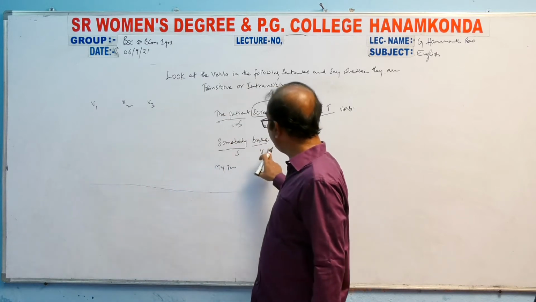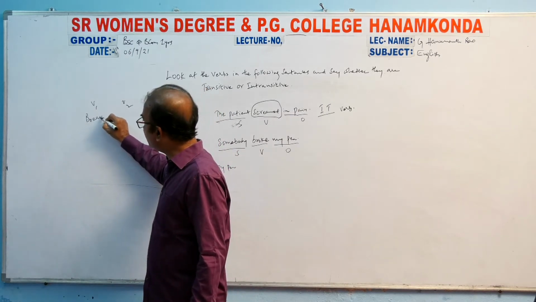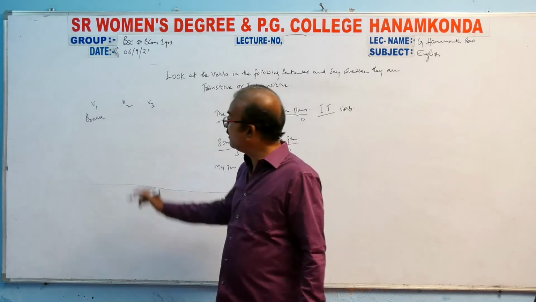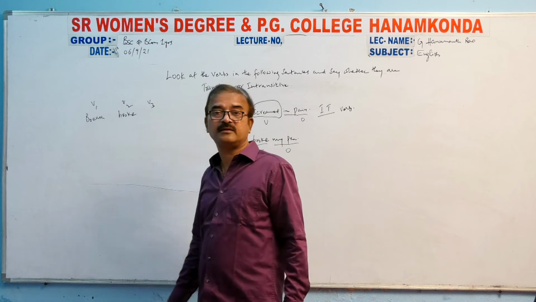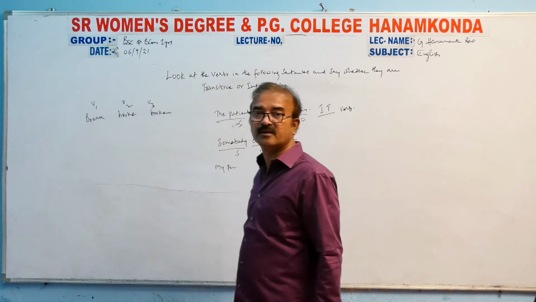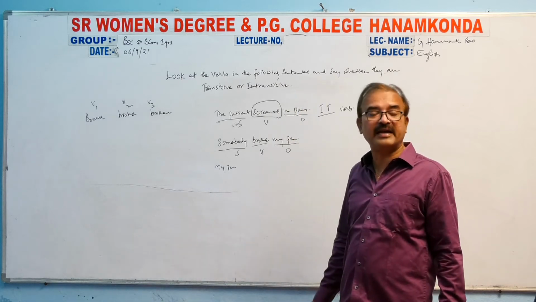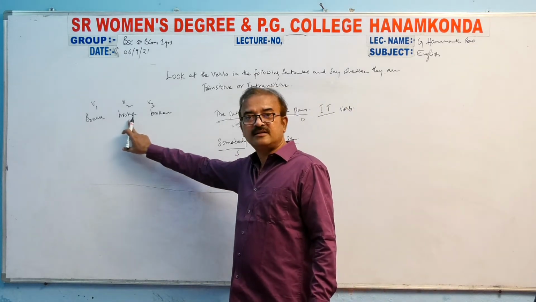Now if you take a look at this one, broke, the first thing will be present tense. What is the present tense of broke? That is break, B-R-E-A-K, break. Past tense is broke. Past participle is broken. Okay, break, broke, broken. So now if you take a look at this one, broke, this is V2.